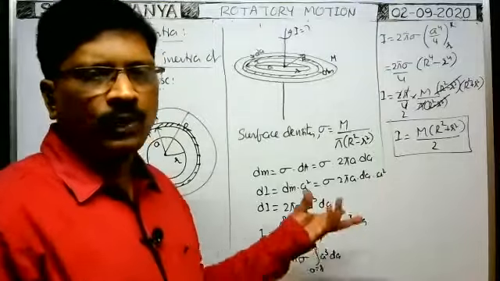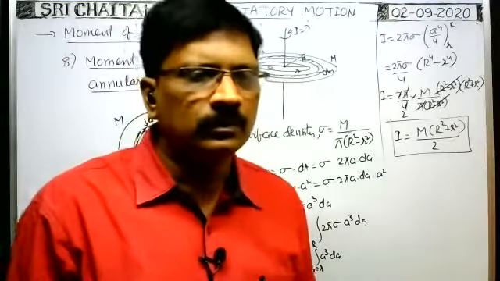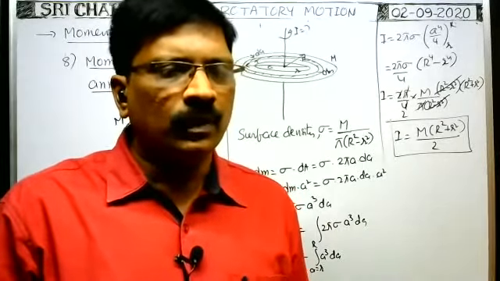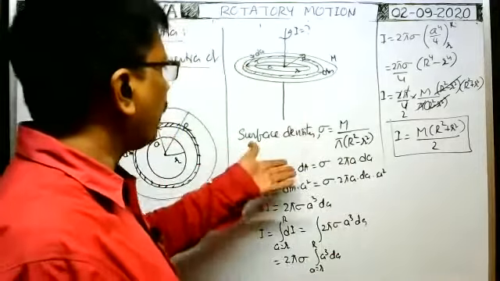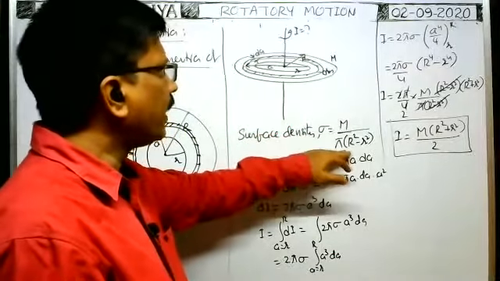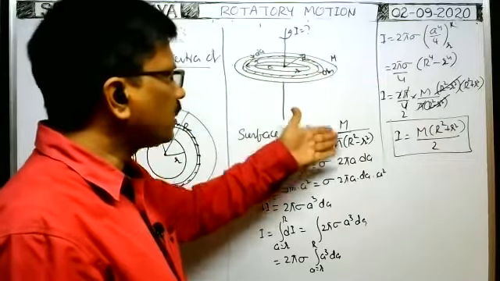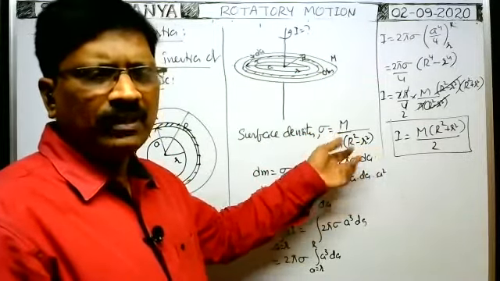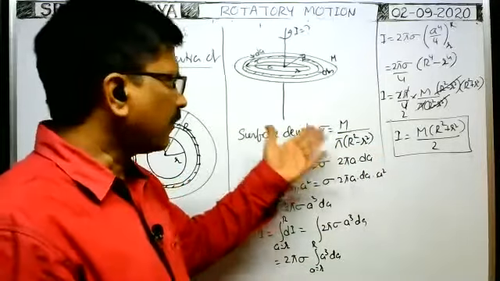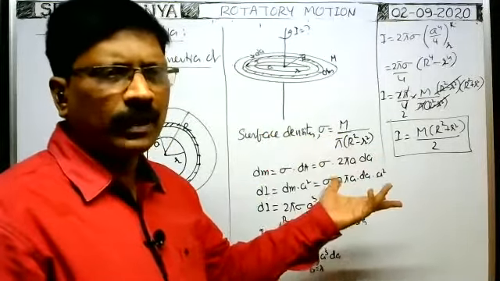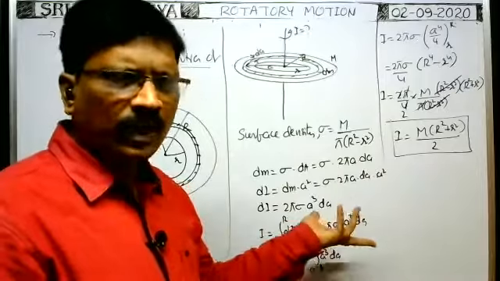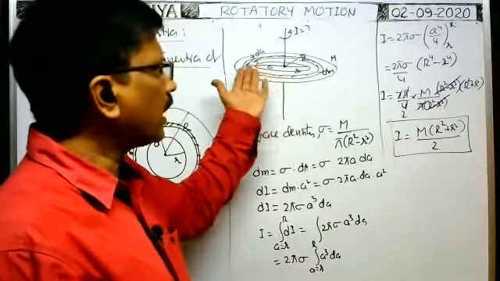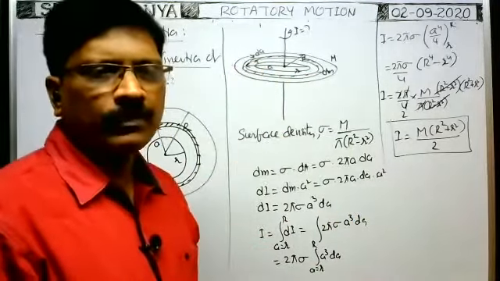I think you could follow. No, surface density is generally a formula. Surface density is called mass by area. Area of material of the disk means pi into capital R square minus small r square only. No, we are not remembering the formulas. Surface density, definitely, that is a fixed formula: mass by area. In this case, what is the area? It is pi into R square minus small r square.